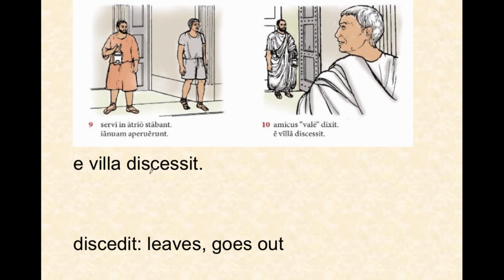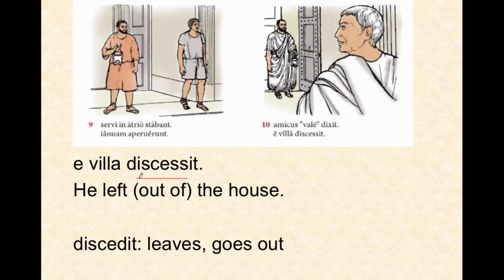Now, discedit means leaves or goes out, and the irregular perfect tense is discessit. He left the house. Now, I've got out of here in parentheses because Latin requires the preposition e, which means out of, when you use the verb discedit, discessit. But your English translation could just say, he left the house.